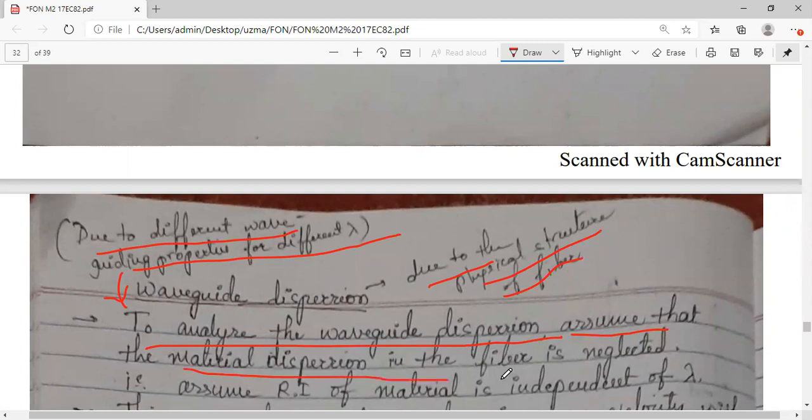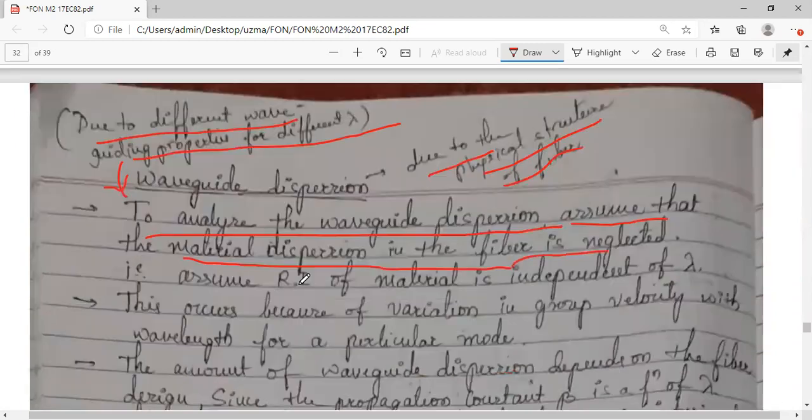That is, the material dispersion that we considered earlier, where the refractive index of a material is dependent on lambda, we will neglect that here. That is, we will assume that this does not have much effect depending upon the wavelength. So what is one more term?